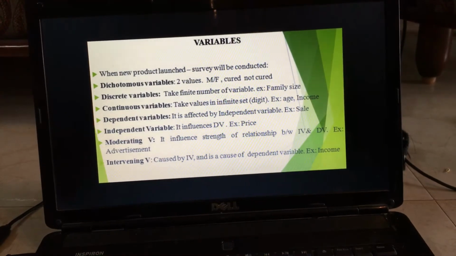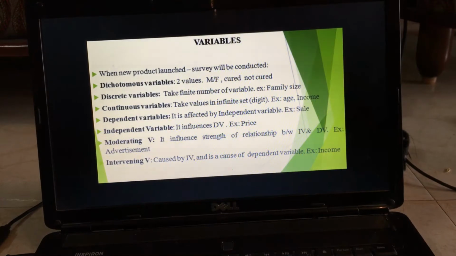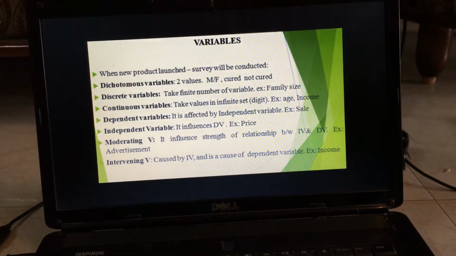So now let us study one new product to be launched by Tata company. Even when they are going to launch a new product, they will make a survey. Here, dichotomous variable means we will study only two values. I will go to the male as well as the female, and ask them, for example, let us assume they are going to launch a new electric four-wheeler, a car that runs on electricity. I will collect information both from male and female, or ask a question whether they will like it, and they will say yes or no. That is called dichotomous variables.